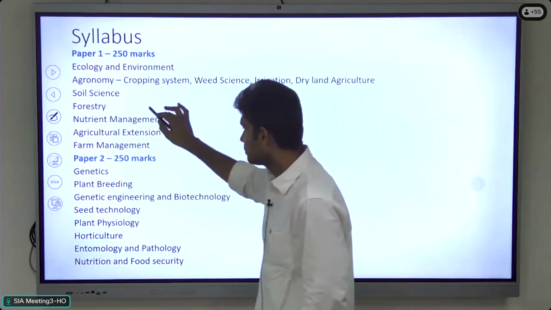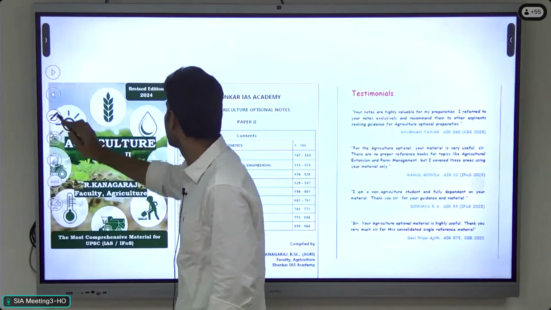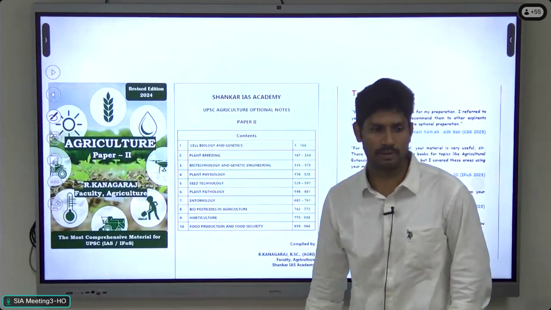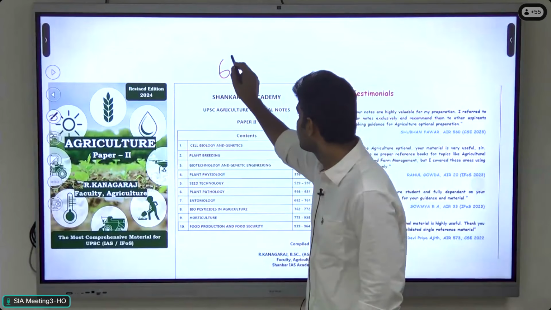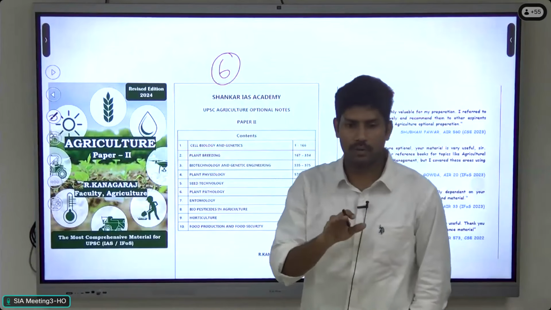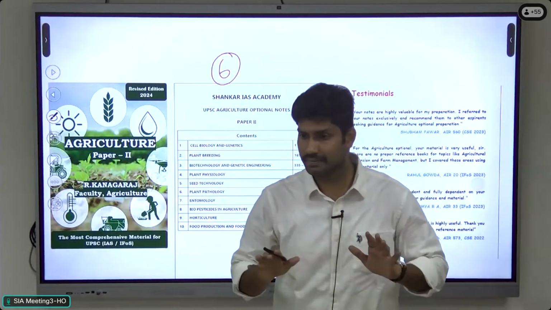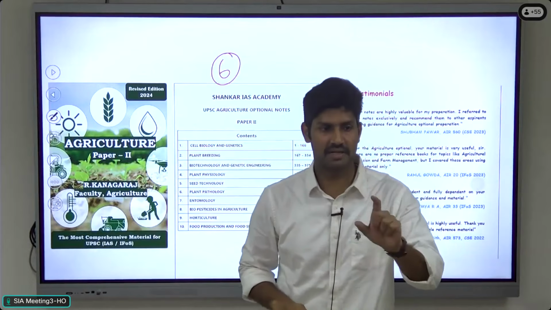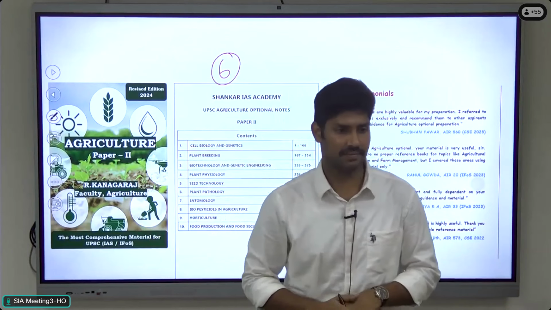So in our Agri optional program, I am providing one comprehensive material. For both paper 1 and paper 2, there are 6 books: paper 1 has 3 volumes and paper 2 has 3 volumes. It's a 2000 page material in total for the entire Agri optional, for the 20 subjects. A single material for the entire Agri optional, so that you can save a lot of time.